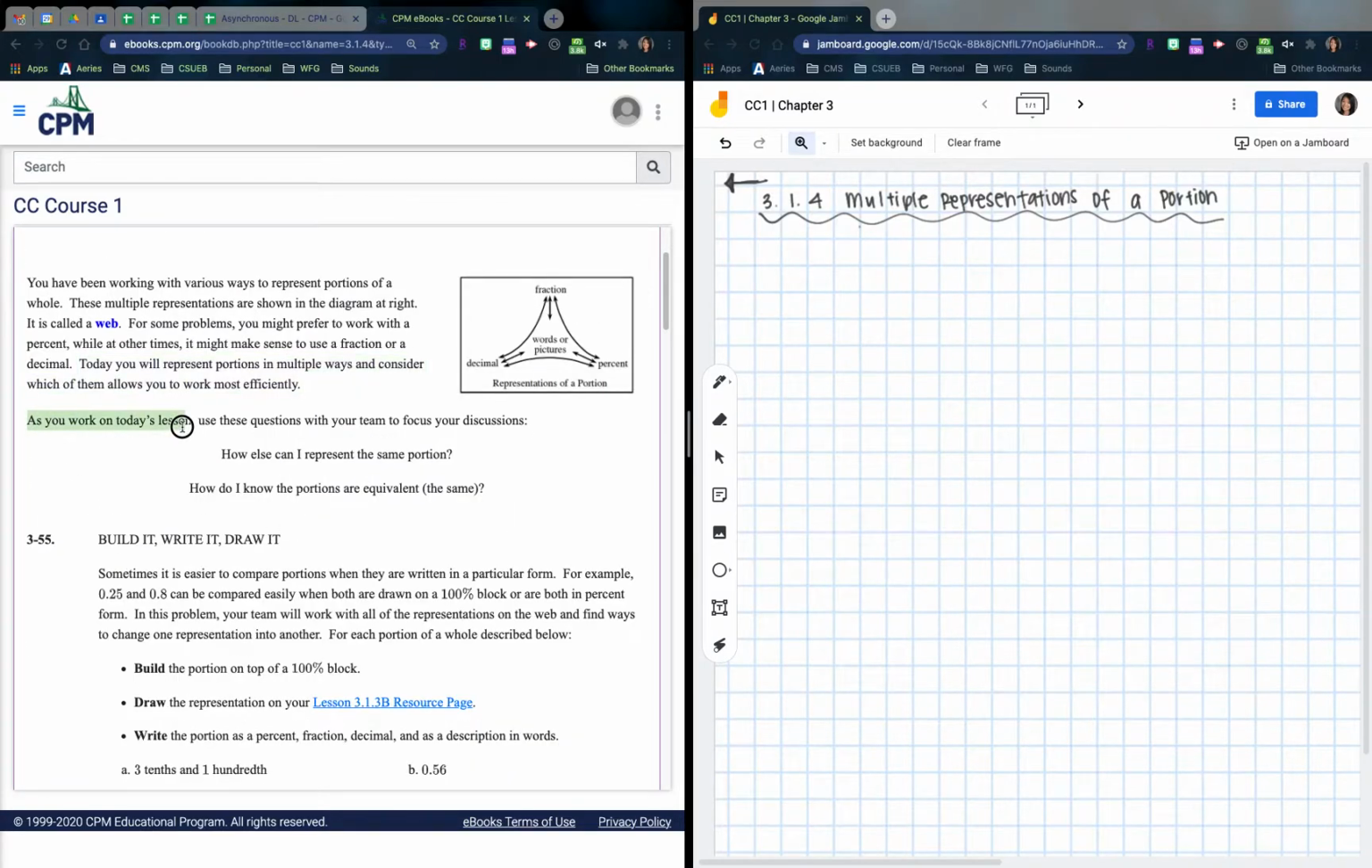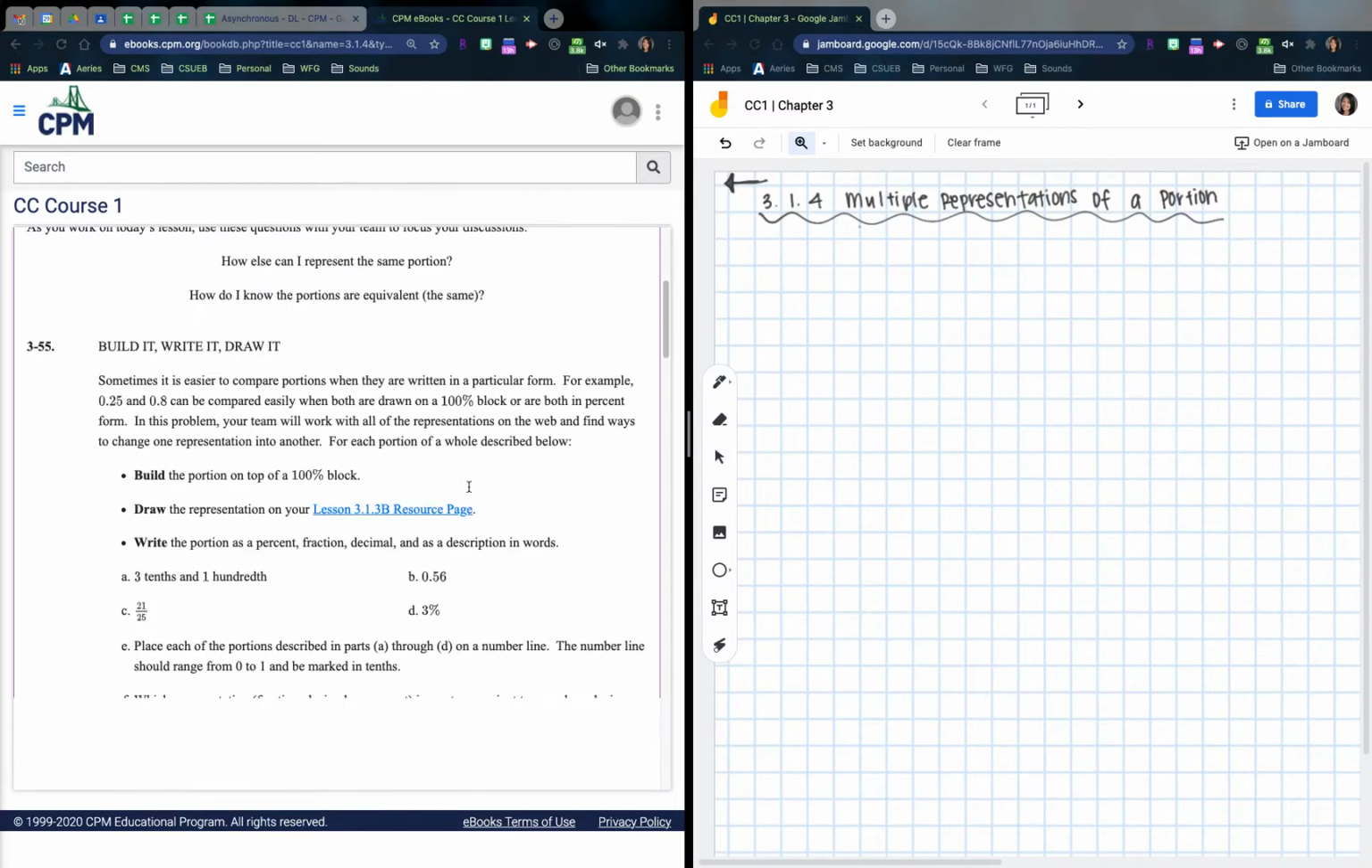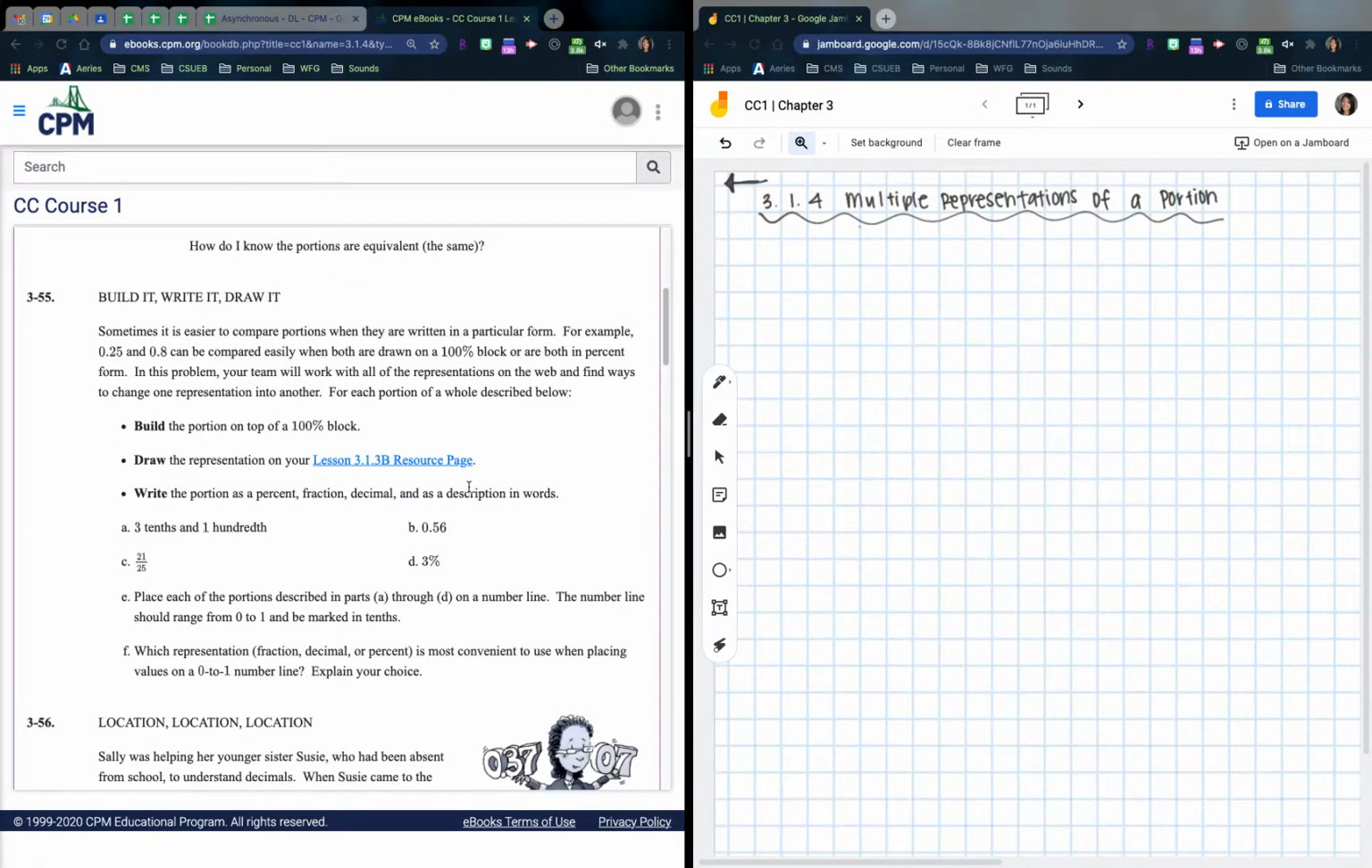So as you work on today's lesson, use these questions with your team, or as you're thinking on your own because of distance learning. How can I represent the same portion? How do I know the portions are equivalent? Equivalent meaning equal, the same. Okay, so let's go ahead and write, this is 3-55. We're going to start with that one. We've got 2 problems today. Okay, I'm going to box that.